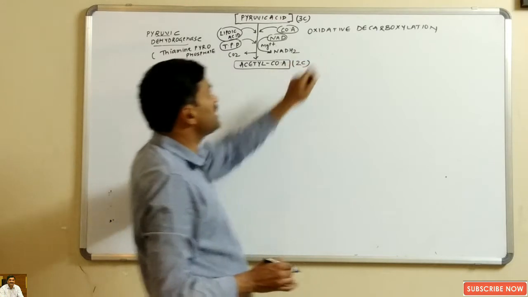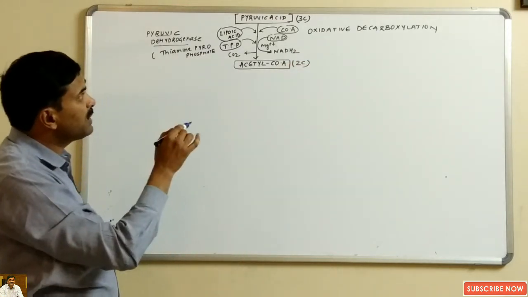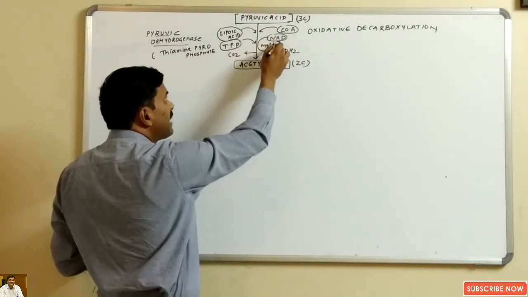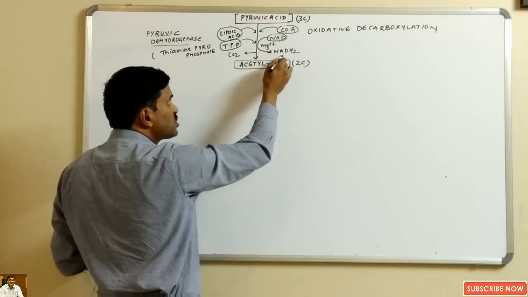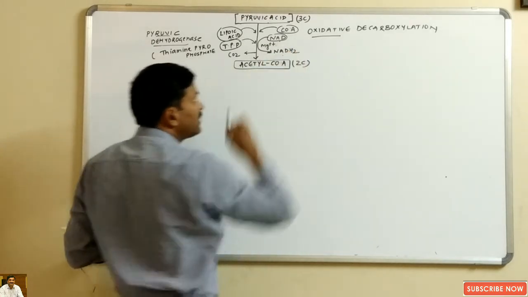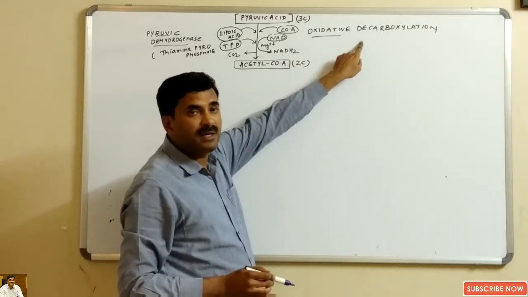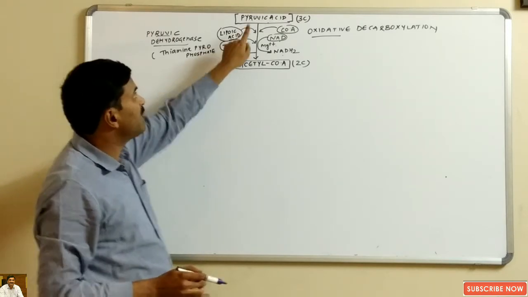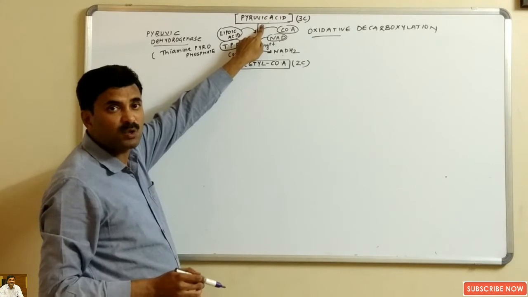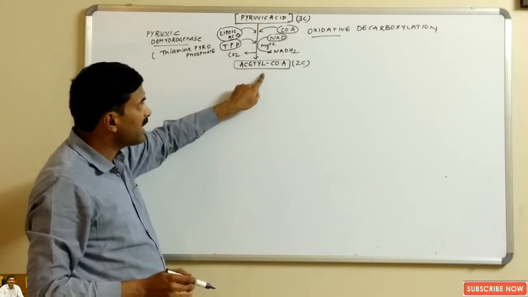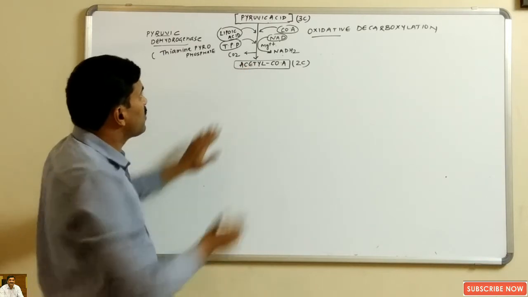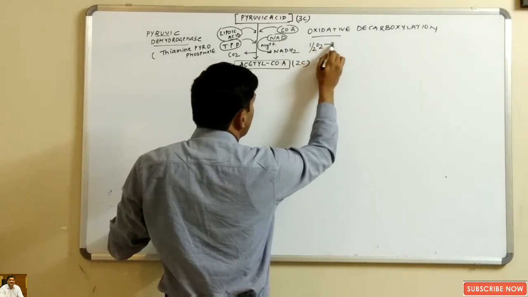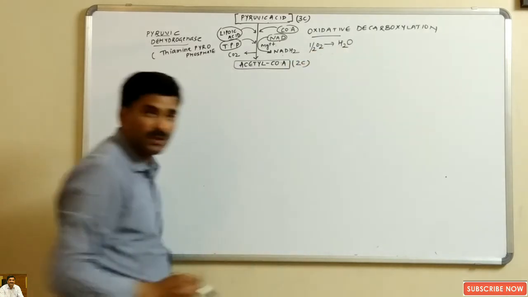Oxidative decarboxylation means what? Here what will happen? Dehydrogenation will occur, means the hydrogen will be removed from here, it will be taken by NAD and converted into NADH2. So this is the oxidation step. And decarboxylation also occurs. Decarboxylation is removal of carbon dioxide. You can see that carbon dioxide molecule is removed. So when one carbon is removed from pyruvic acid, the pyruvic acid will be converted into what? Acetyl coenzyme A, okay. Now whenever NAD is converted into NADH2 it means oxidation occurs, oxygen will be used and there will be evolution of water molecule, okay.